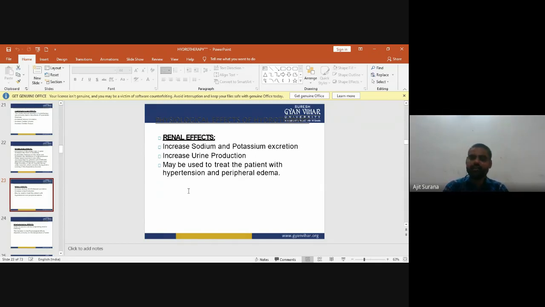They increase the sodium and potassium excretion. They increase urine production, and they may be used to treat patients with hypertension and peripheral edema.